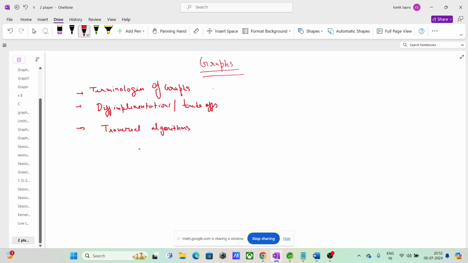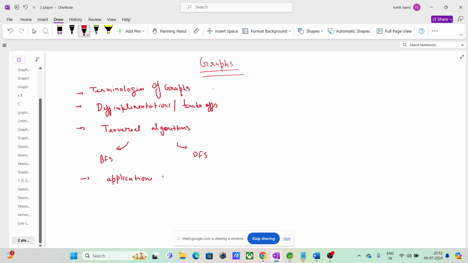So what are the traversal algorithms? The common ones. We will be covering breadth first search, that is BFS, and DFS, that is depth first search. Then there are certain applications of these traversals.